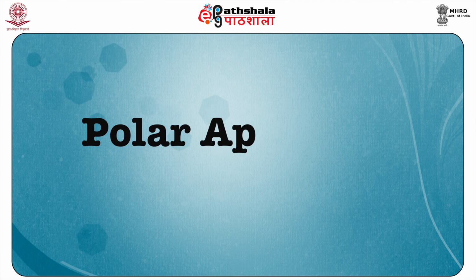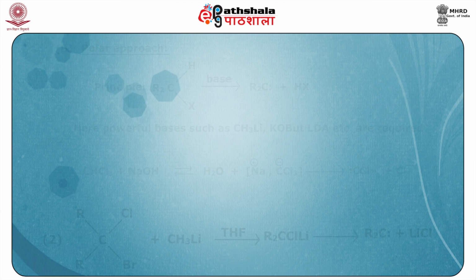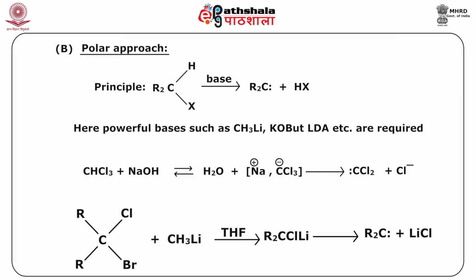The other approach is the polar approach, that is, the generation of carbenes via the alpha elimination or the 1,1 elimination. Talking about this polar approach, the principle here is that R2C with H and X is there, and base will be doing this dehydrohalogenation, that is, the removal of H and X, and as a result the remaining part of the molecule will give you this carbene. And what are the types of bases which are used? They are powerful bases like CH3Li, potassium tertiary butoxide, LDA, etc. They are required. Let us consider some examples.